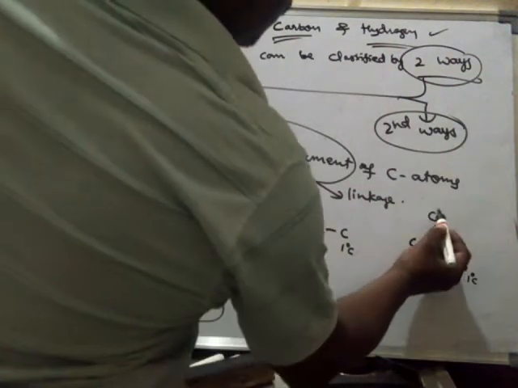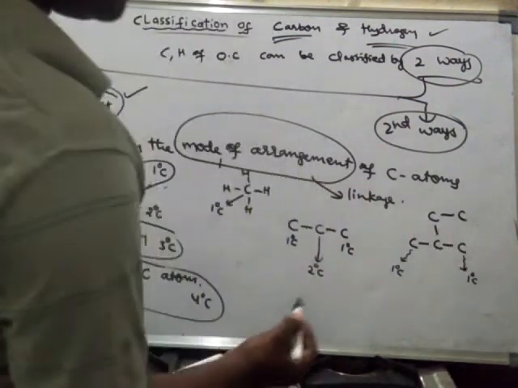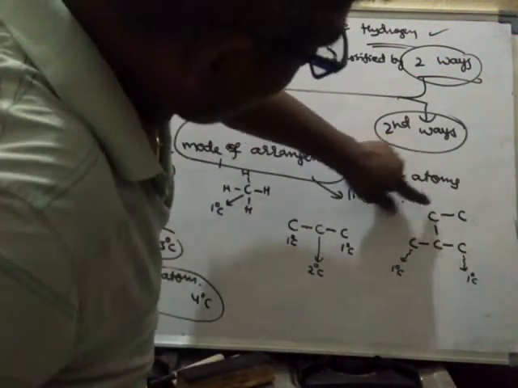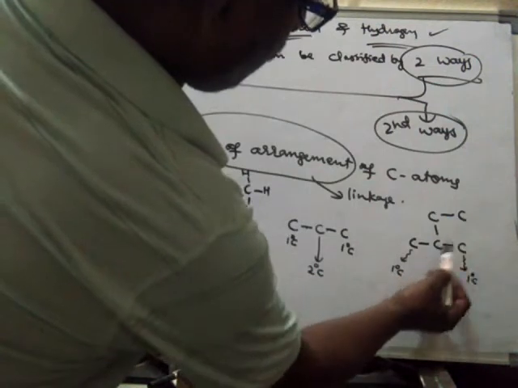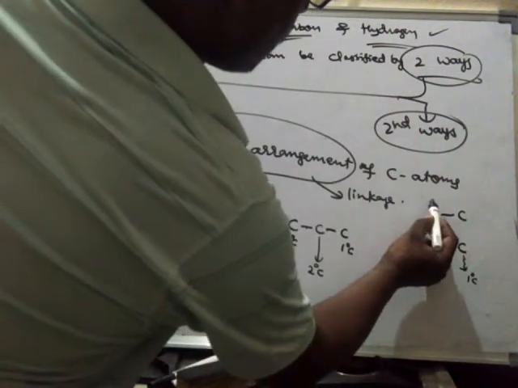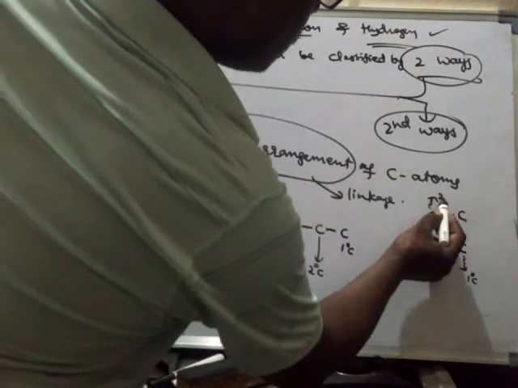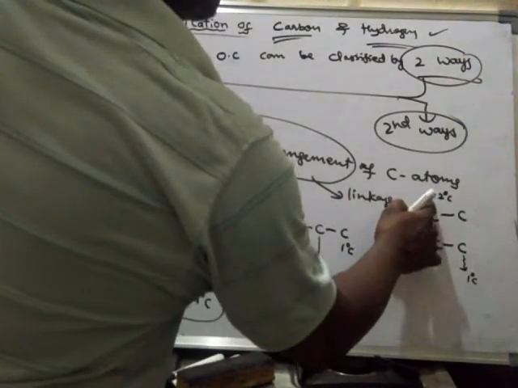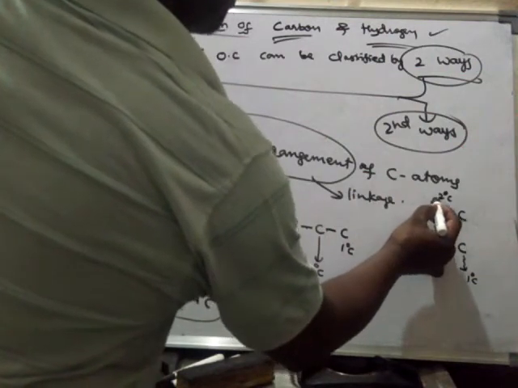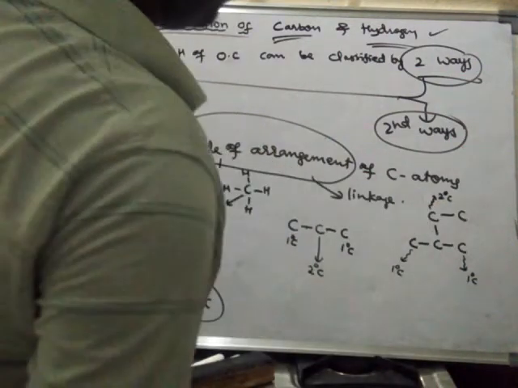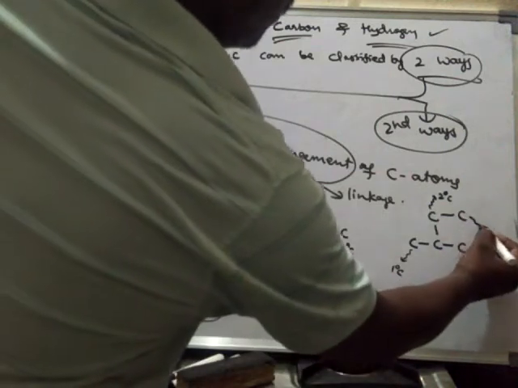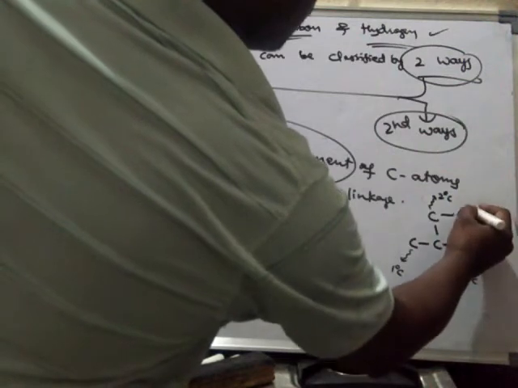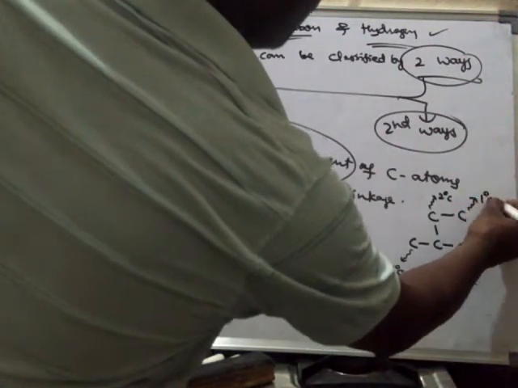Suppose I write like this, now this carbon is connected to two carbons, hence this carbon is said to be secondary carbon. This is a secondary carbon. What is this one? This is a primary carbon.